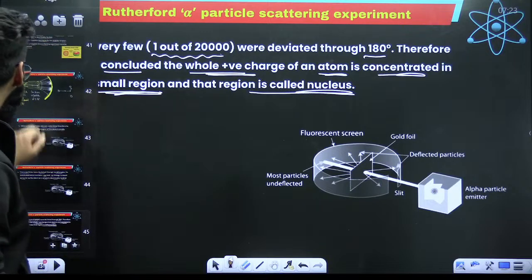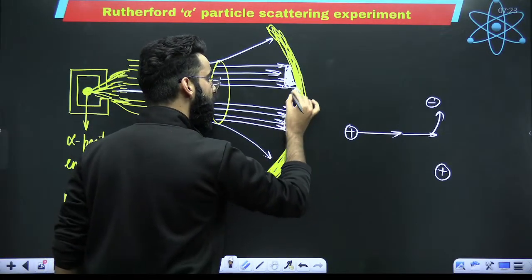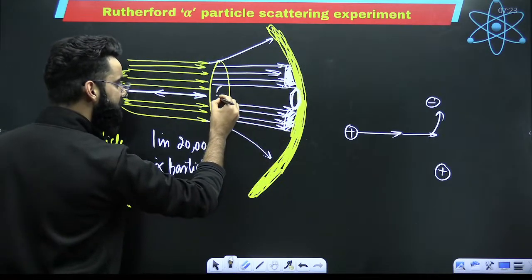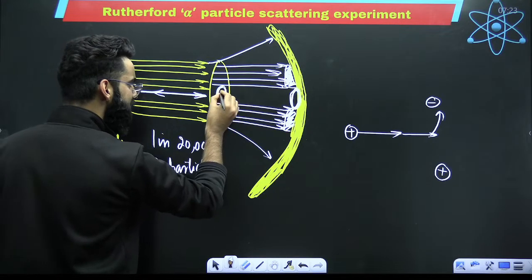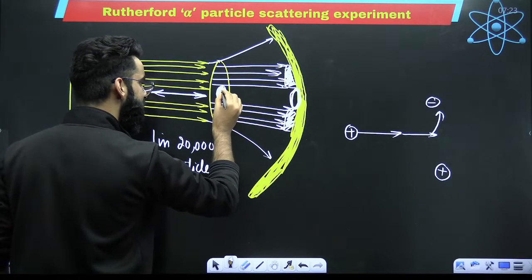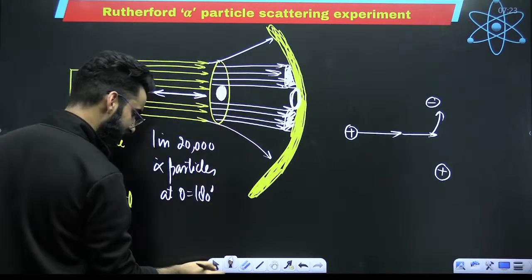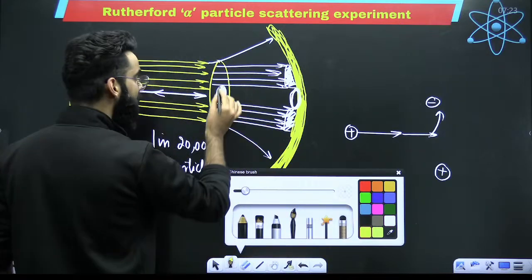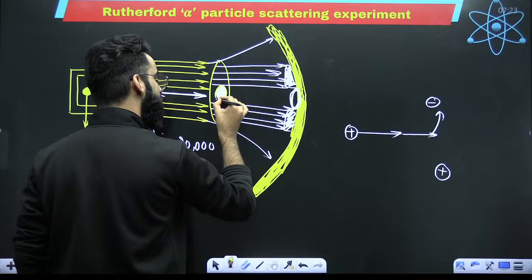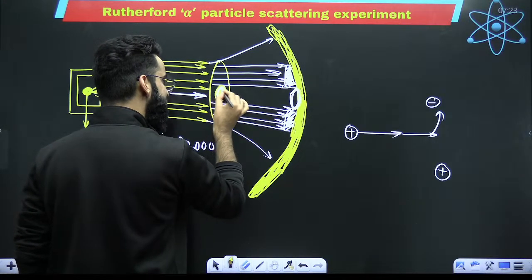If you try to understand this, look here. I told you this part did not glow. That means just over here, there will be some huge mass which is concentrated here, right? So Rutherford said the whole mass of the atom is concentrated at the center. The whole mass and the entire positive charge.